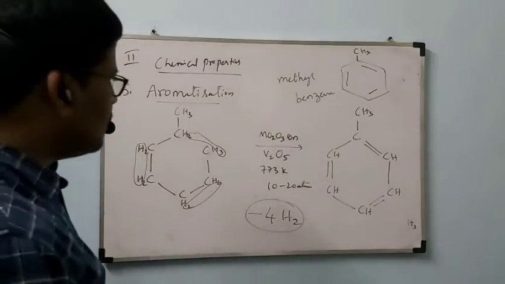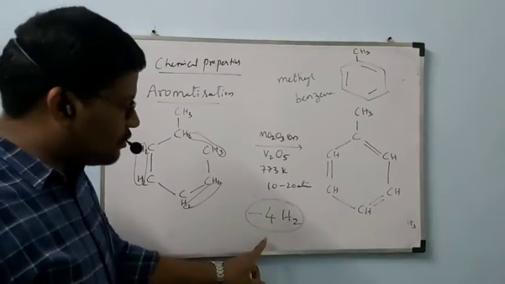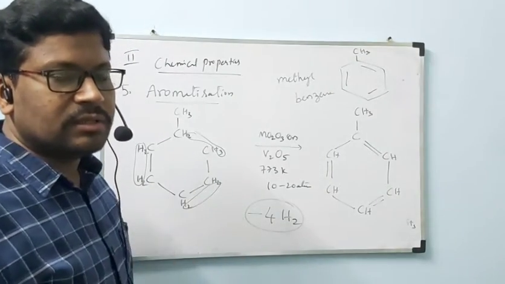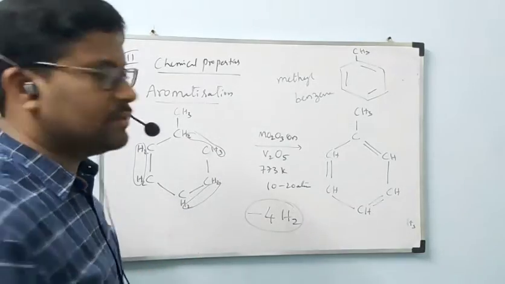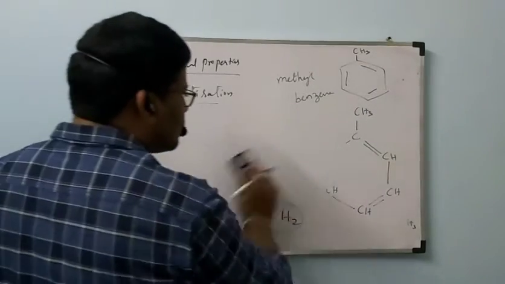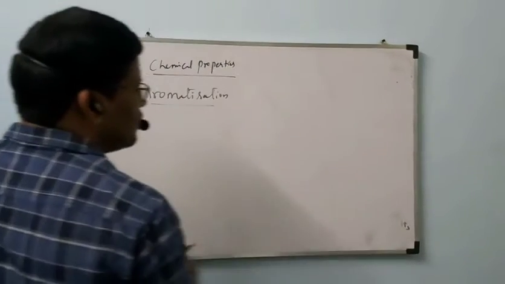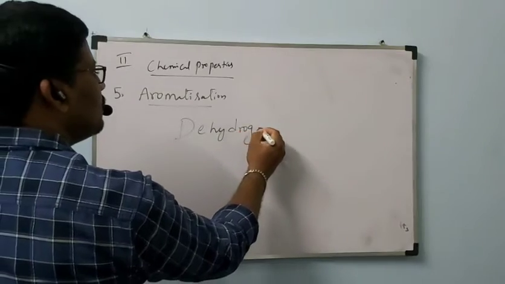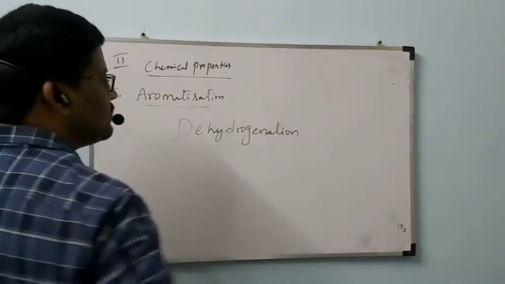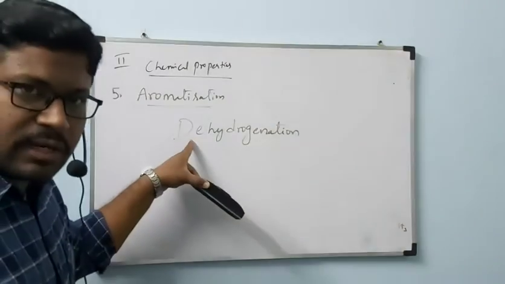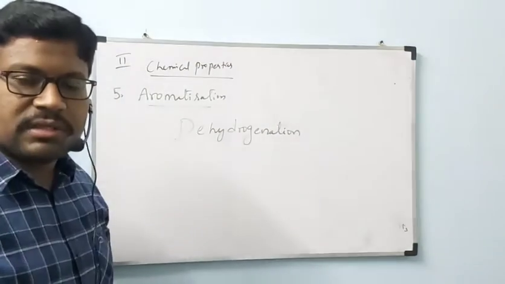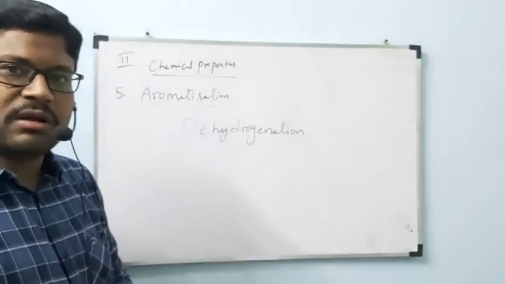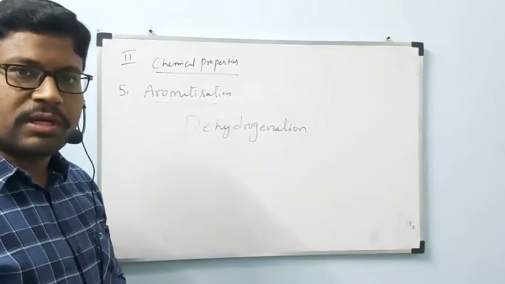Here one important thing is, from here to here conversion, 4 moles of hydrogen will be removed. In this reaction we are removing hydrogen. That's why this is called dehydrogenation. D means removal; hydrogen we remove. That's why this process is also called dehydrogenation. I hope you understood, everyone.